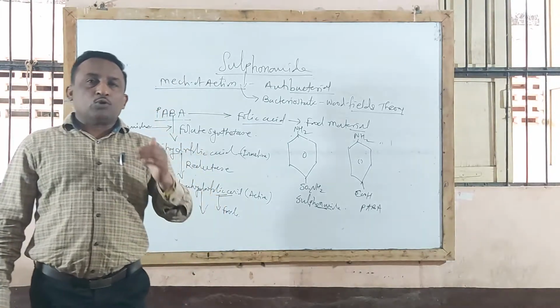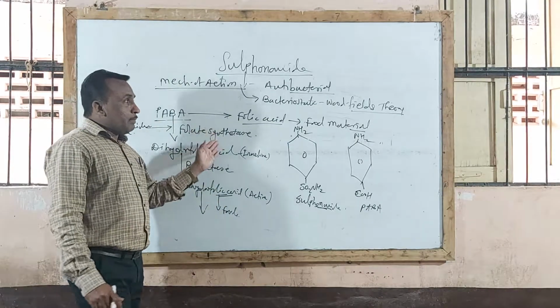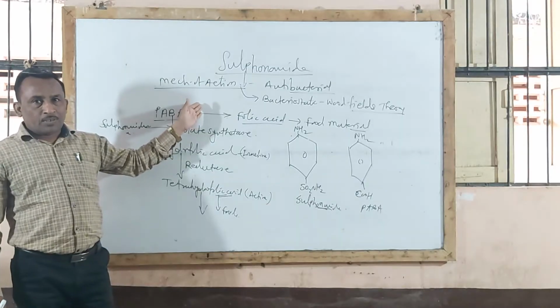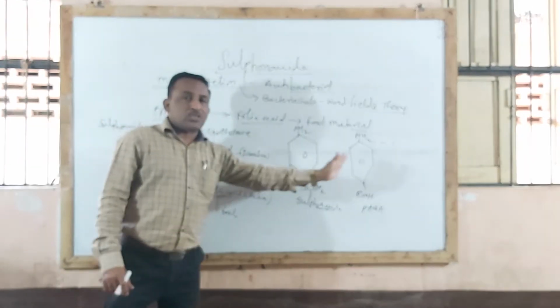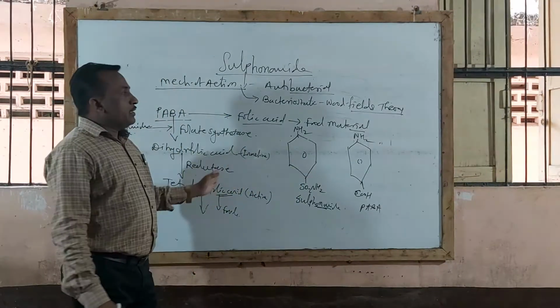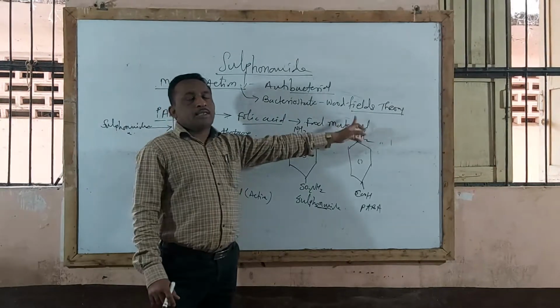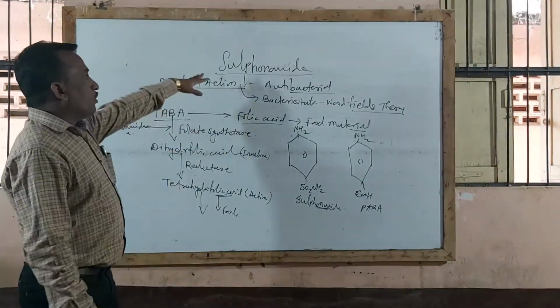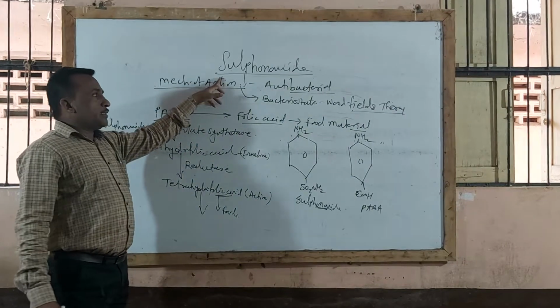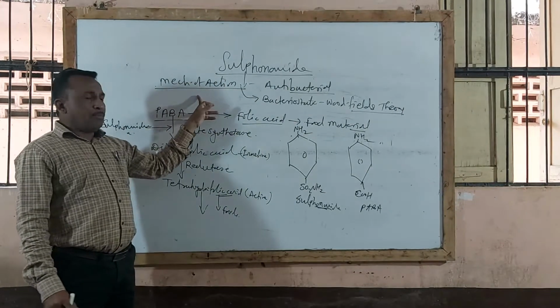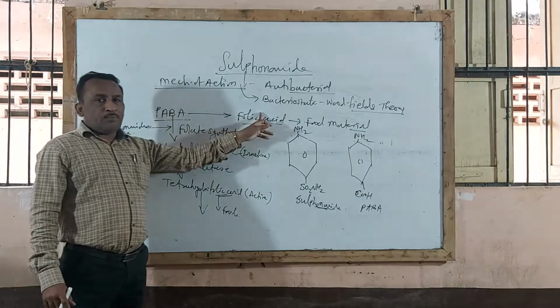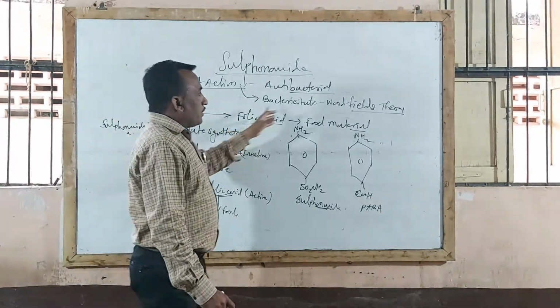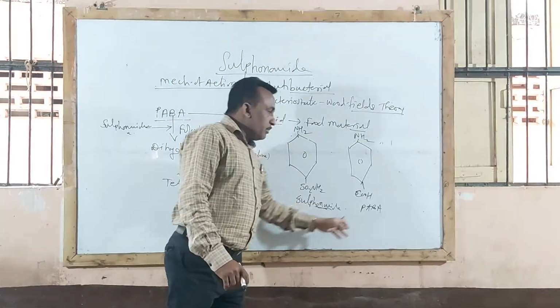की जे बॅक्टेरिया स्वतःचा अन्न स्वतः प्रिपेअर करतात अशा बॅक्टेरियांमध्ये फक्त सल्फोनामाइड यूज होते because of the structural similarity, and this mechanism is called the Wood-Fields theory. Sometimes they will ask you to describe the mechanism of action of sulfonamides. So you should remember that sulfonamide is used as an antibacterial compound or bacteriostatic agent by the Wood-Fields theory mechanism, and you are supposed to explain this theory.